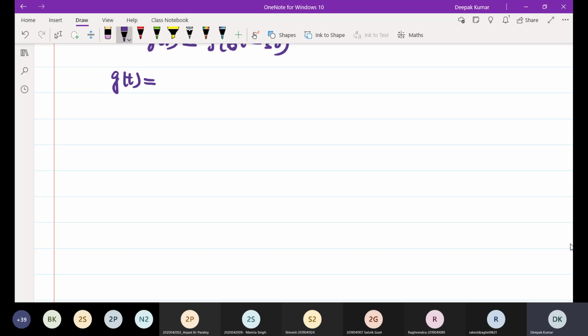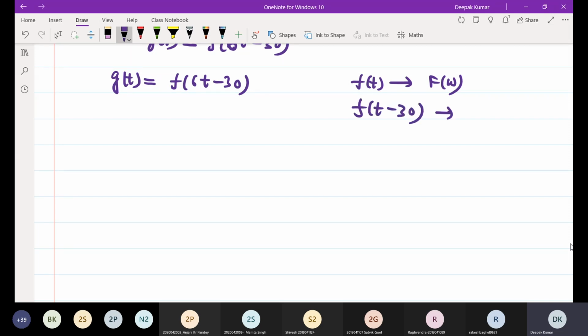g of t is equal to f of t minus 30, but you know that the Fourier transform of f of t is F of omega. So for f of t minus 30, what will be the Fourier transform? F of omega e to the power minus j omega t naught, that is 30.